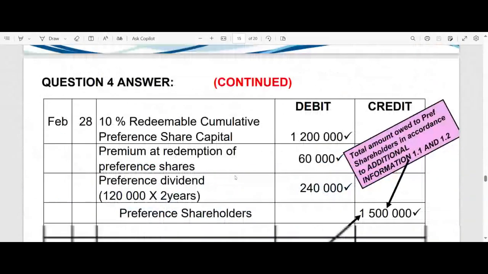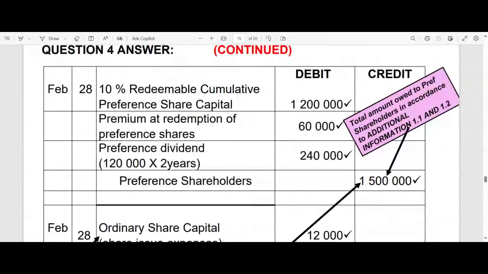Okay, then just the steps. I'm sure you did that when you looked at the slideshow yesterday. First of all, what you do, you cancel the balance on that share capital account for the shares that are no longer going to be in issue. In this case, we are going to redeem all of the shares, so we cancel that whole 1.2 million balance. It already has a credit balance. So if we want to get rid of that credit balance, what do we have to do with that account? We've got to go and debit that account.